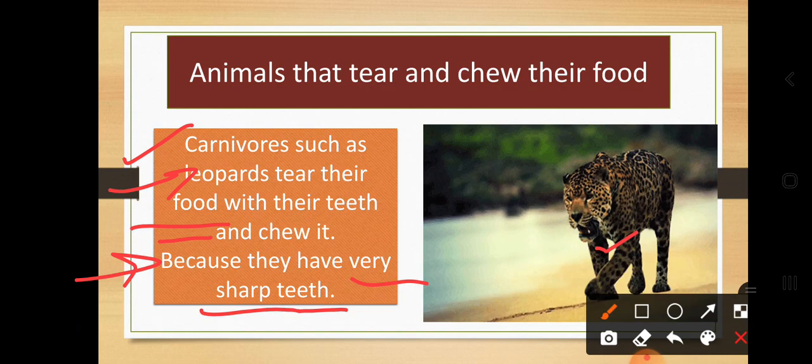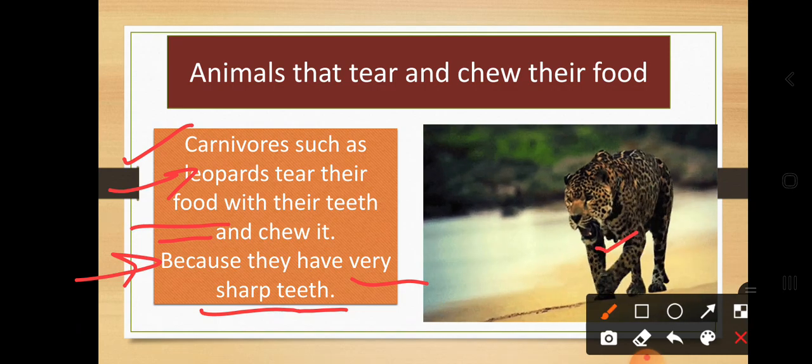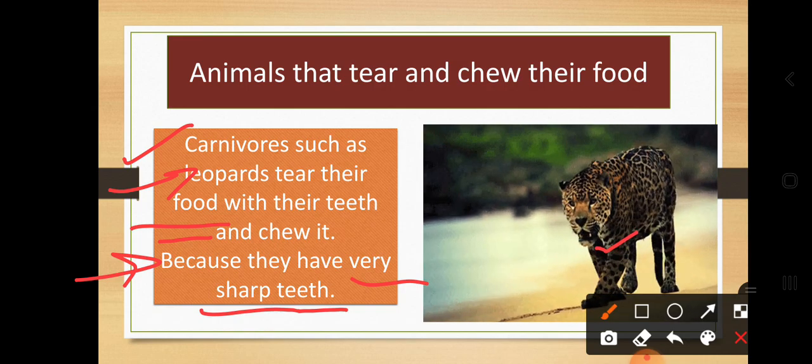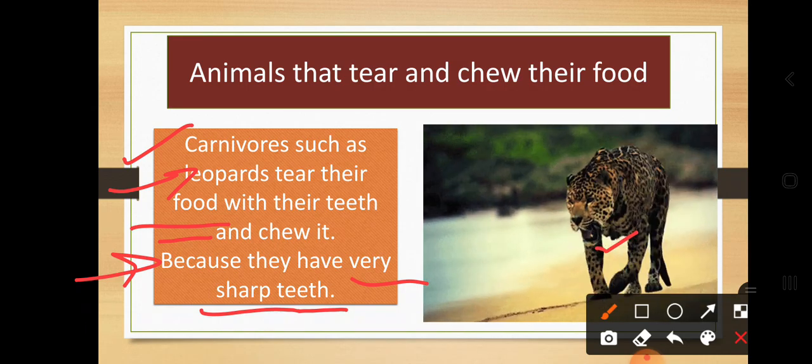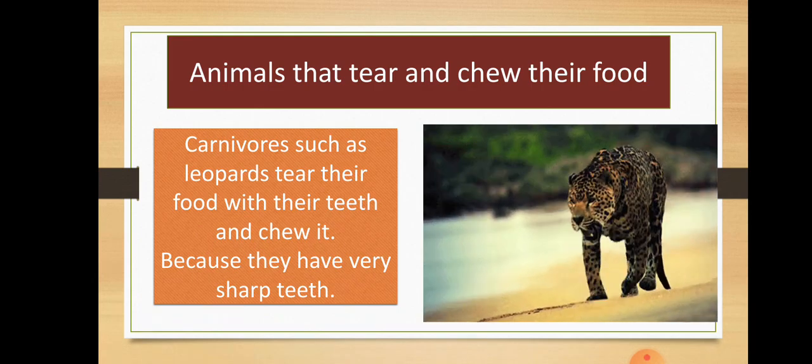Which type of teeth do they have? They have very sharp teeth, so they have the ability to tear the food. So these are some animals.